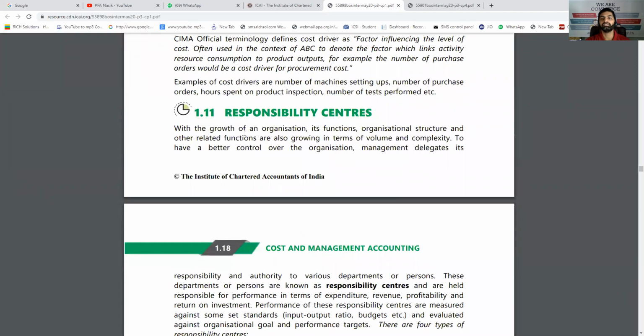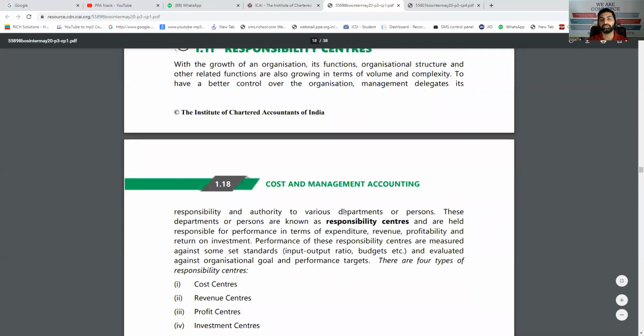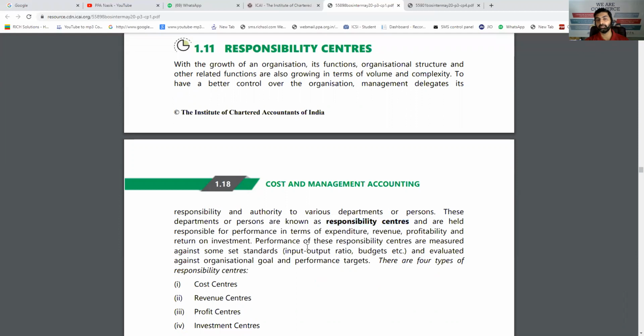With the growth of organization, its function, organization structure, and other related functions are also growing in terms of complexity. To have a better control on organization, management delegates its responsibility and authority to various departments. These departments or persons are called as responsibility center. So the performance of my purchase manager will depend on the performance of his department, that is purchase department. That purchase department becomes one responsibility center. Sales manager will be analyzed on the basis of the performance of sales department. So sales department is a responsibility center.